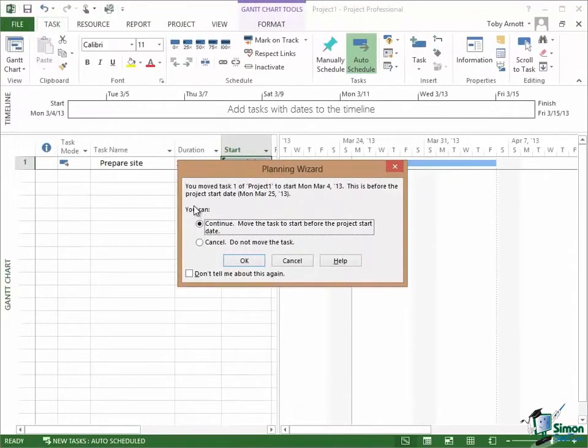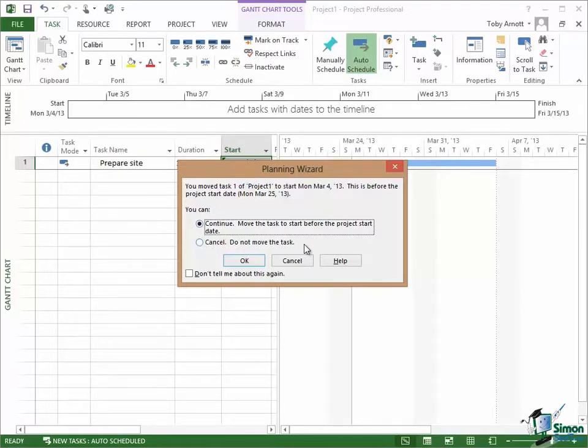Now note, when I created this project, Microsoft Project automatically assumes a start date for the whole project. And in this case it's saying you move task 1 of the project to start Monday, March the 4th. This is before the project start date of Monday, March 25th. You can continue and move the task to start before the project start date, or you can cancel and do not move the task.